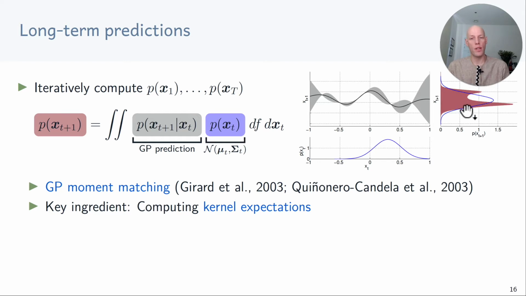The red distribution is approximated by this blue Gaussian, and now we can push this Gaussian again back through the Gaussian process, do the same kind of approximation, and get the distribution of the state at time t+2. This approximation, where we compute the mean and covariance of the predictive distribution in closed form, is called moment matching. And the key computational challenge here with the Gaussian process is to be able to compute kernel expectations. For some nice kernels, such as the squared exponential or polynomial kernels, moment matching can be done analytically.